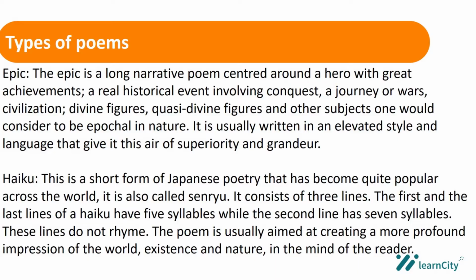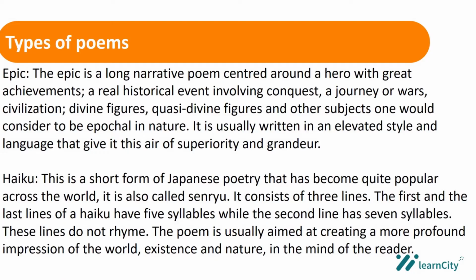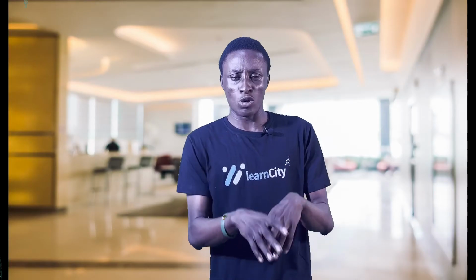All right, the next kind of poem we're going to be looking at is the epic, right? Now, the epic is also a form of narrative poem. And when we say a narrative poem, of course, like I said earlier, it tells a story. But the kind of story that an epic tells is quite different. An epic tells a story of conquest, right? When you talk about conquest, you're talking of victories in war, wars fought, kingdoms taken, cities taken, right? So an epic basically focuses on war and conquest.